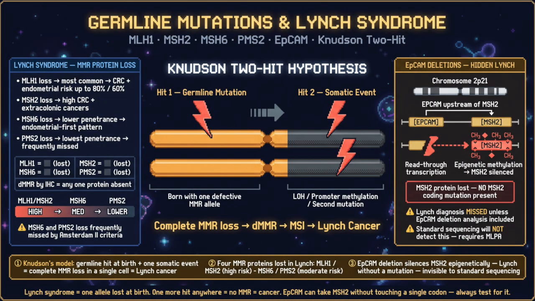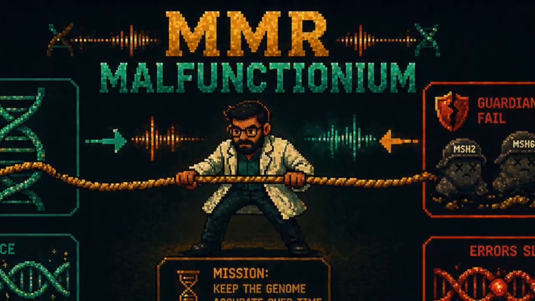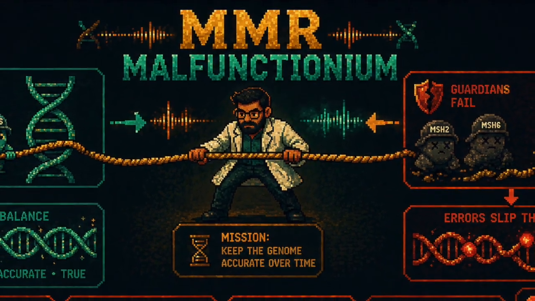Some are written in the family tree, Lynch syndrome in the pedigree. MLH1, MSH2, MSH6 and PMS2. EPCAM deletes MSH2. Some are sporadic, that is true. Methylation may start that sporadic track, MLH1 can fade and not come back. MMR Malfunctonium, read the sign, read it right, cause below, effect inside.